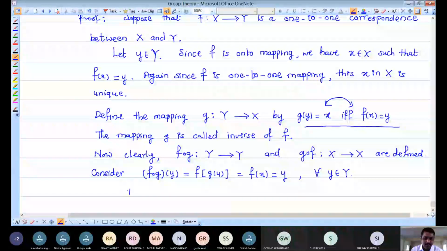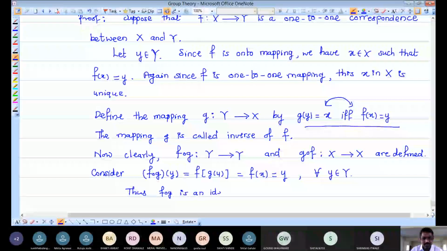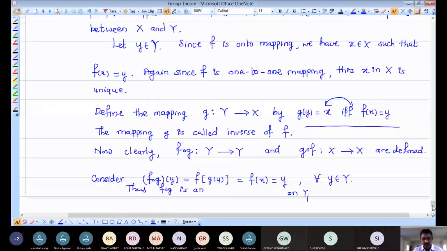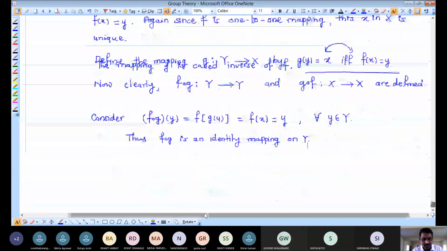Okay. Thus F composition G, and already we have written in the above line, F composition G is defined on Y to Y. So F composition G is an identity mapping on capital Y. Okay. So I think you got this concept or this proof in which we have shown F composition G is nothing but the identity mapping.